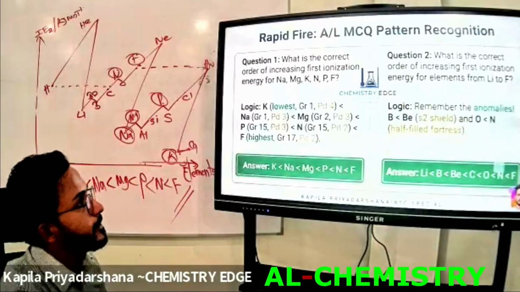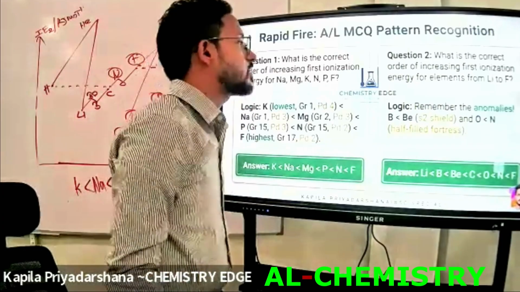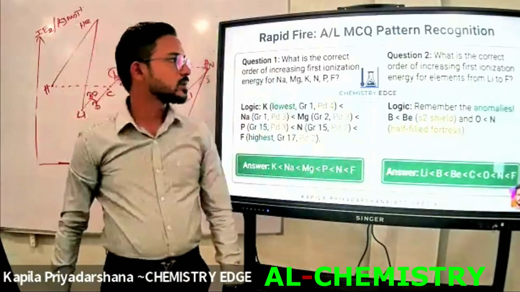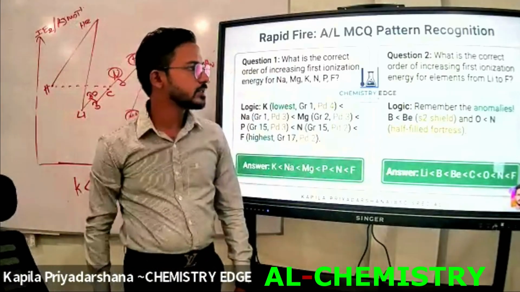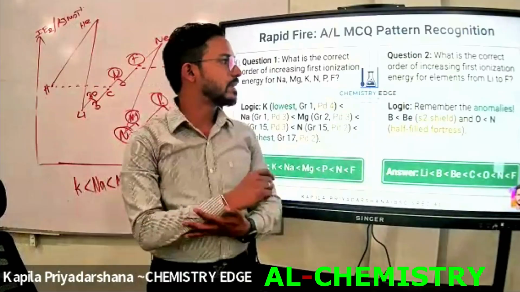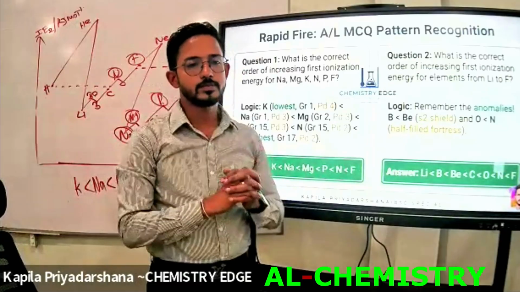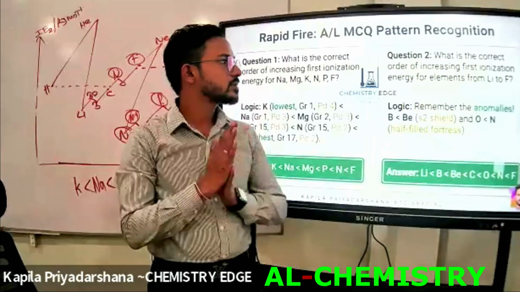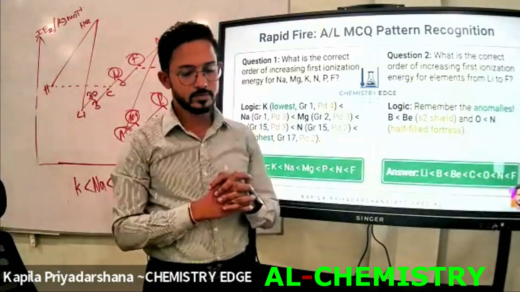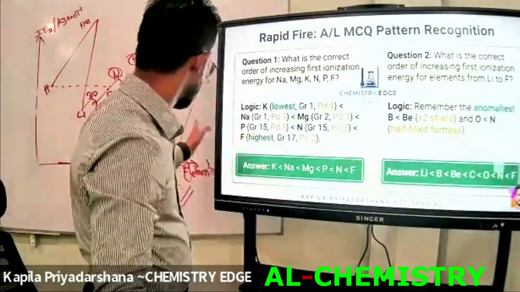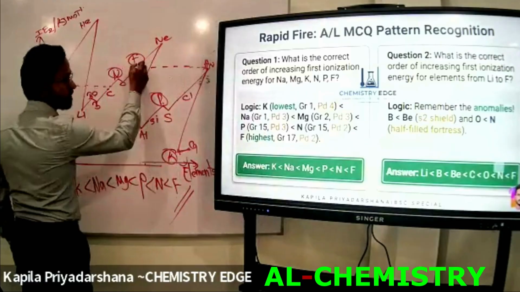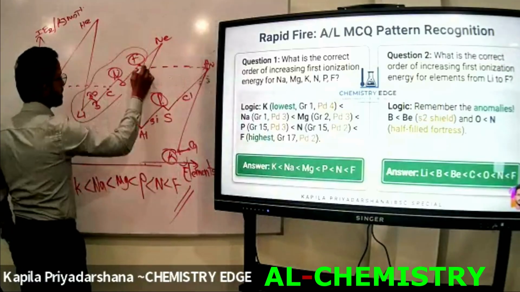Write down. Question 2. What is the correct order of increasing first ionization energy for elements from lithium to fluorine? Right? Using this graph, you are able to obtain the answer. It's easy. From lithium to fluorine, these are the elements.